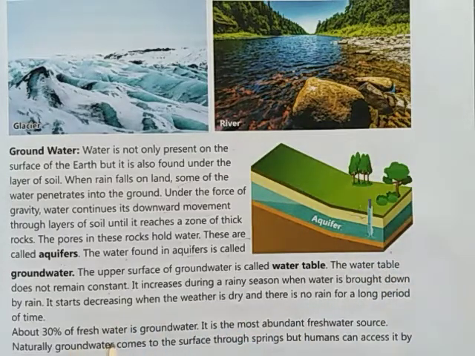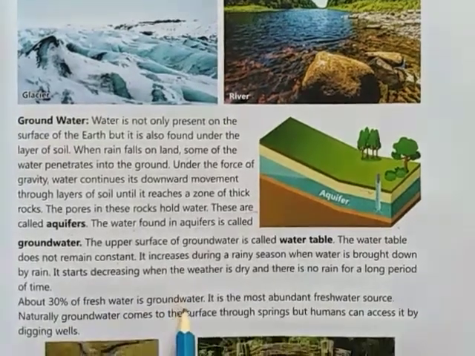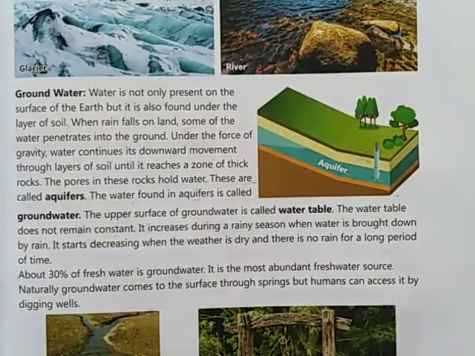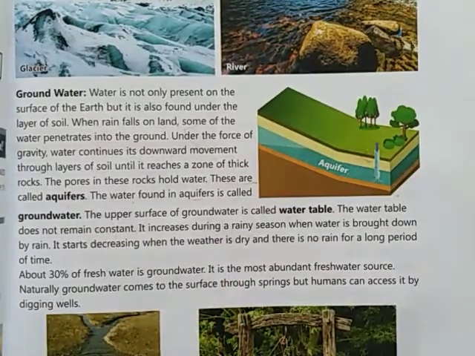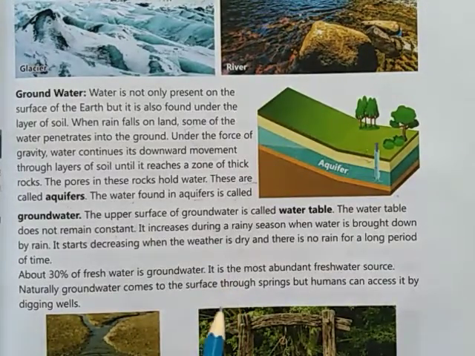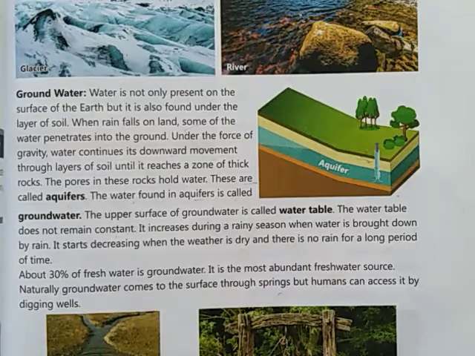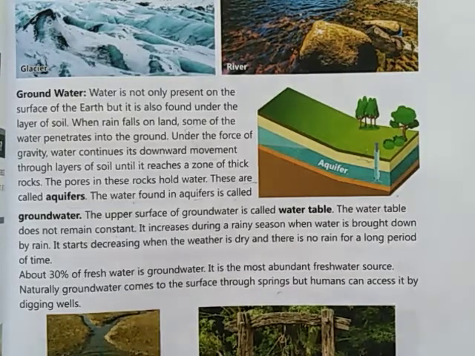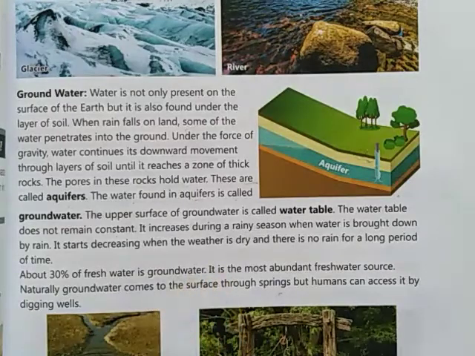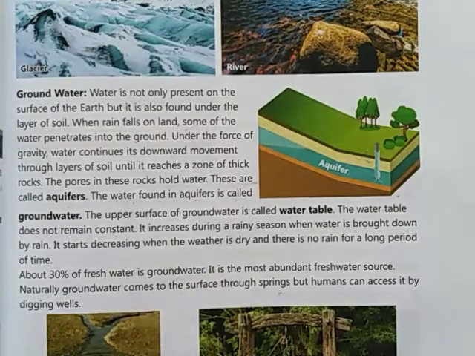About 30% of fresh water is groundwater. It is the most abundant freshwater source. Naturally, groundwater comes to the surface through springs, but humans can access it by digging wells. Okay, these are the springs and these are the wells. This water is underground. So, groundwater is in the form of well or spring.